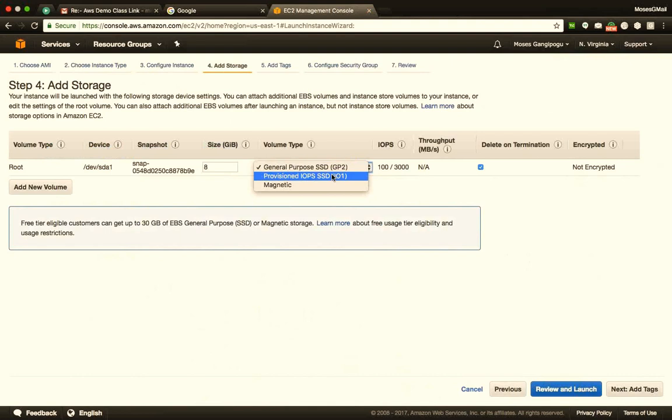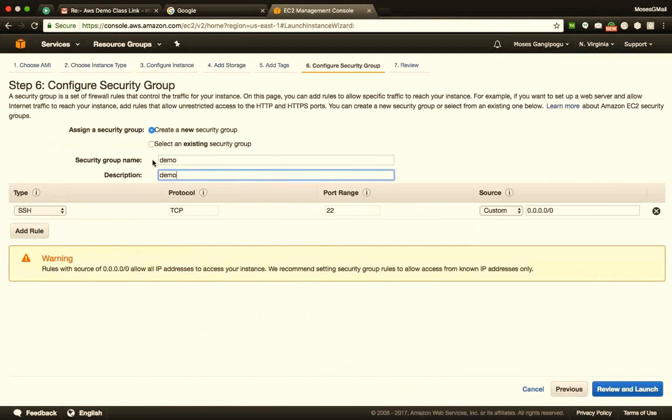So now let's say I want to name this security group. I'll name the security group demo and demo. And let's say I want to specify the rules now. As this is a VM and I will have to SSH inside it, I'll say that port 22 should be open from anywhere. You can either select your IP address, my IP, or something different. As of right now, I'll say that it should have SSH access from anywhere.